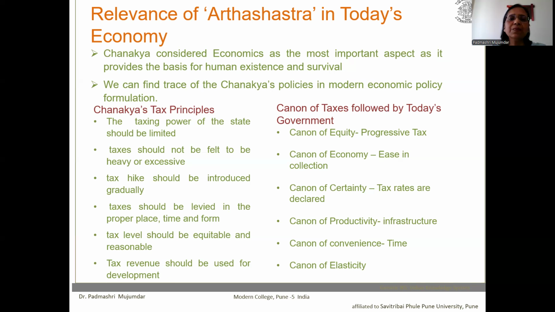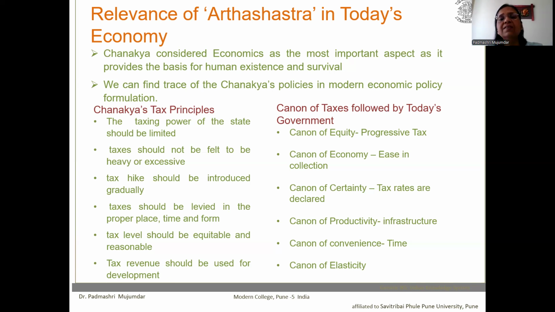focus on Chanakya's tax principles and canons of taxes which are followed by today's government. Chanakya recommended that the taxing power of the state should be limited, or taxes should not be felt to be heavy or excessive by the taxpayer. Tax hikes should be introduced gradually, or taxes should be levied in a proper manner, in the sense that they should be imposed at the proper place, time, and form. Tax levels should be equitable and reasonable. And the last principle recommended was that tax revenue should be used for the sake of development.